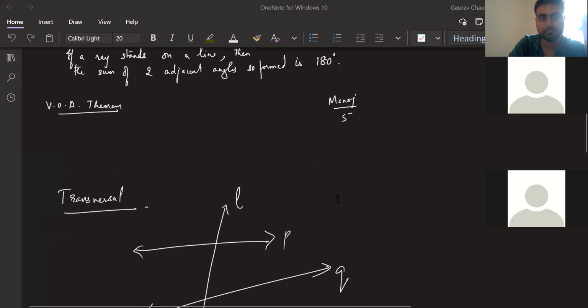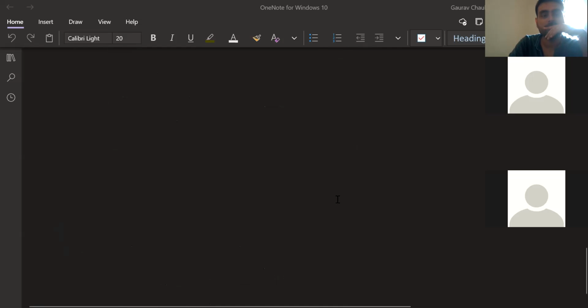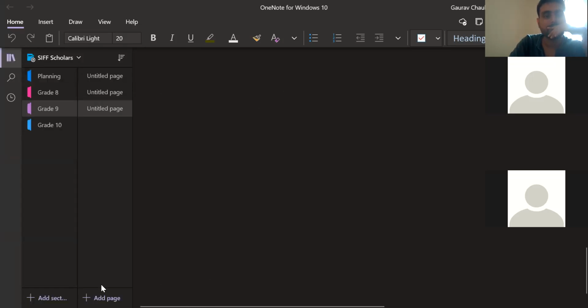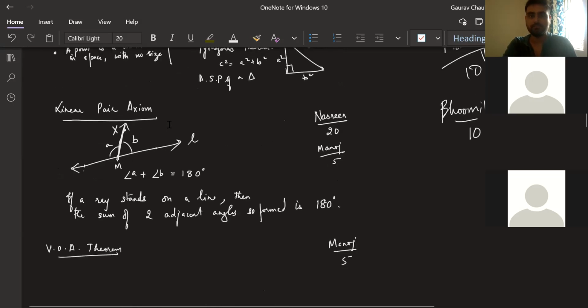Okay, now can someone read out the linear pair axiom which we have written before? Raise your hands if you can read out. Go ahead, Vipasha. It should be in your notes, right? Linear pair axiom, sir. If a ray stands on a line, then the sum of two adjacent angles formed is 180 degrees. Very good.